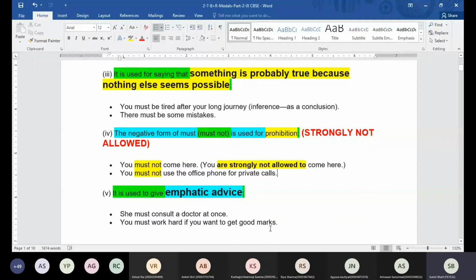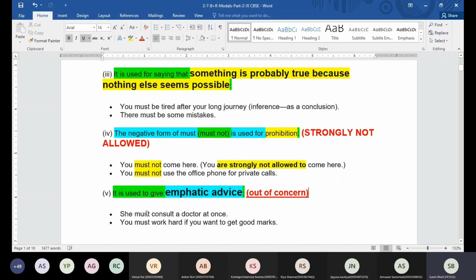Then there is emphatic advice, when you want to emphasize with someone. You are concerned about a person, and out of concern, you want to advise someone. In that case also, guys, we can use the word must. Suppose you see someone and the person is sick. So you can say you should consult a doctor. That is going to be just advice. You have just given the advice. Now it is up to the person whether he takes your advice or not.